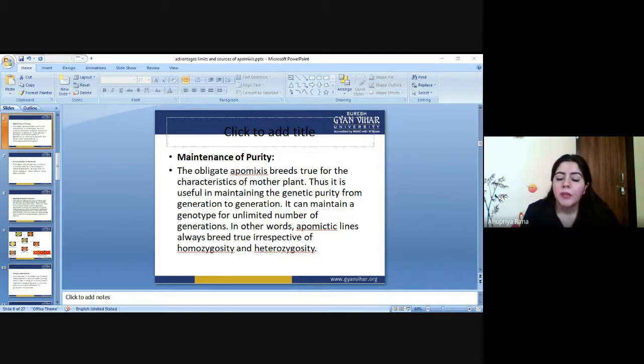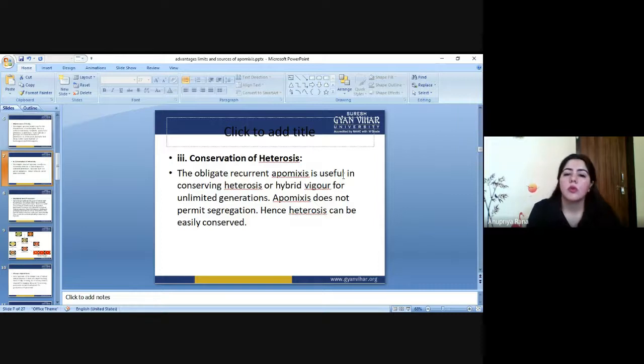So that's why when we are propagating this kind of obligate apomixis in plants, they have the capacity to carry forward their genes from breeding lines to forward generations. So this is very important. We have to maintain the purity also. It is not enough just to source something out, you have to maintain it also.